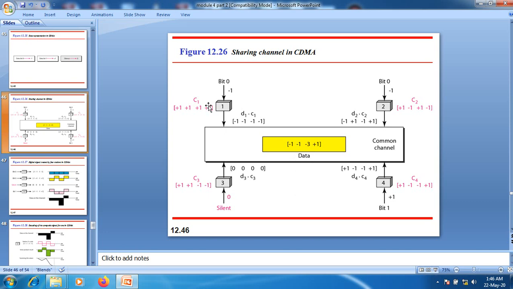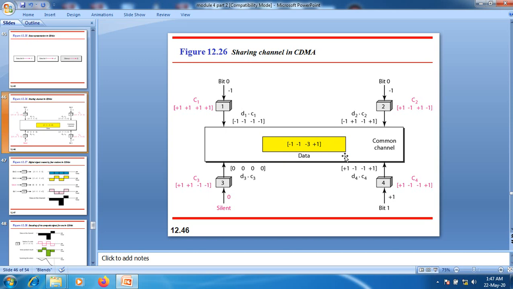The fourth element is multiplied with the fourth element, 1 multiplied with 1, that is 1. Here we will receive the data elements as minus 1, minus 1, minus 3 and plus 1. If you add all these terms, what we receive here is minus 4.